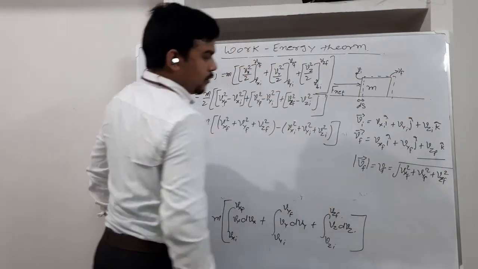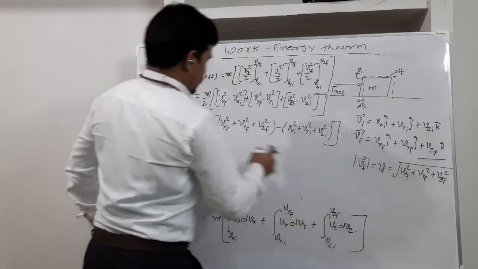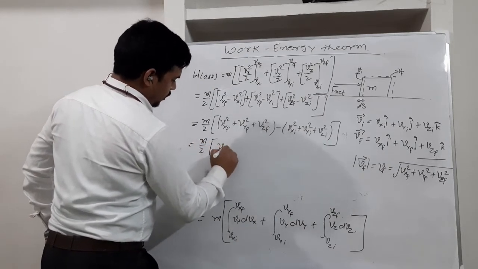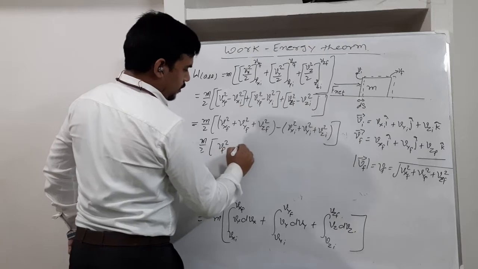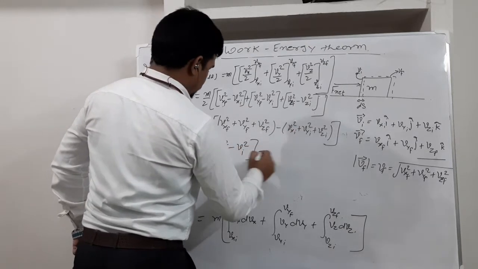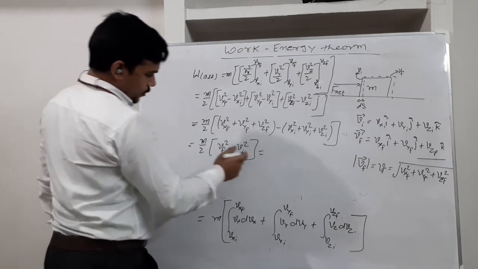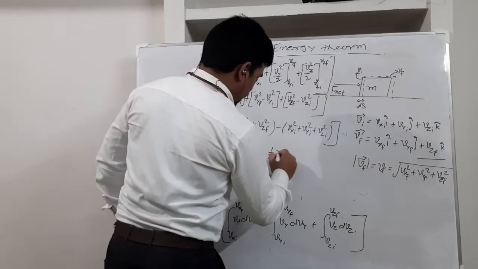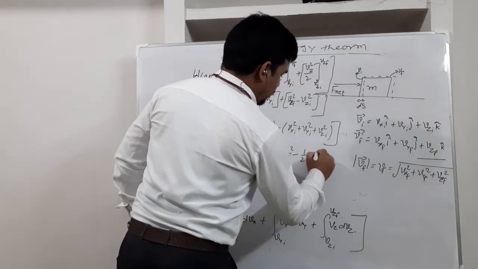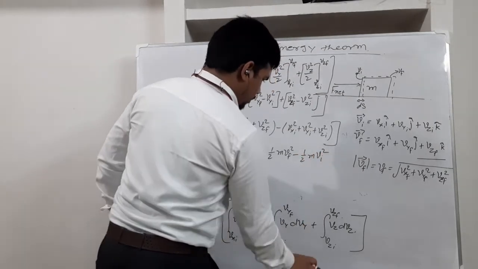So if you square both sides, this gives m by 2 times V final square minus V initial square. If I multiply this m by 2 inside, we get half m V final square minus half m V initial square.